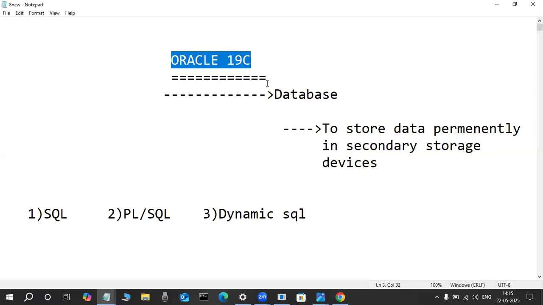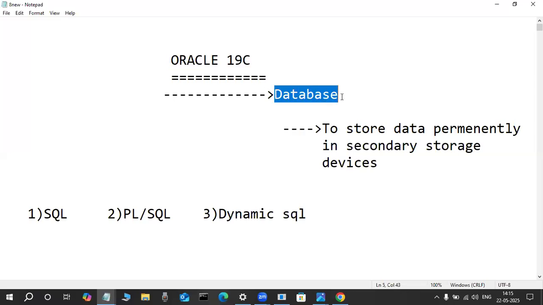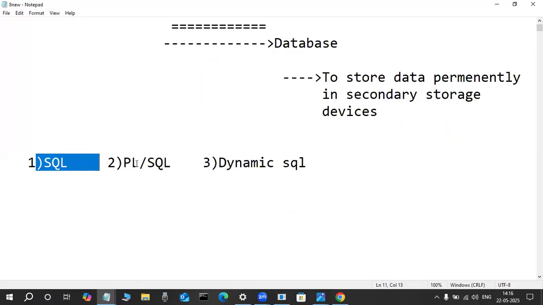Oracle is a product from Oracle Corporation. This is a database product. A database is a place where we can store a structured collection of data. If you want to operate on the data in the Oracle database, then we use SQL and PL/SQL languages. Up to that we discussed yesterday. Newcomers, don't worry.